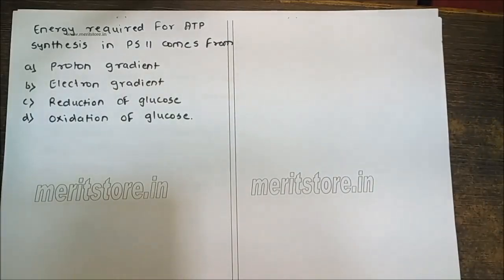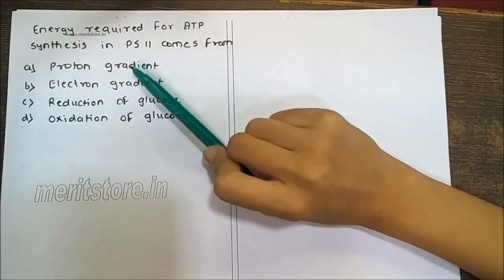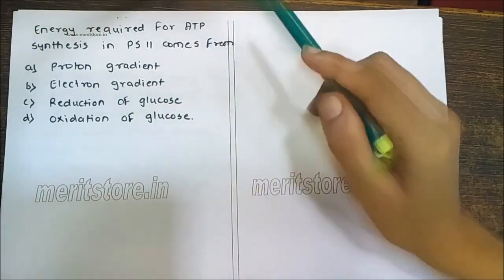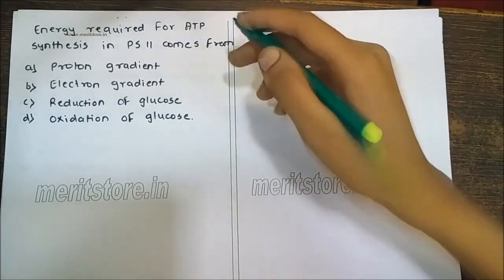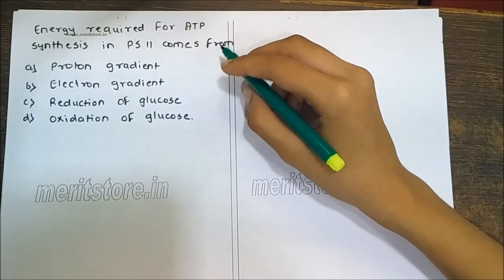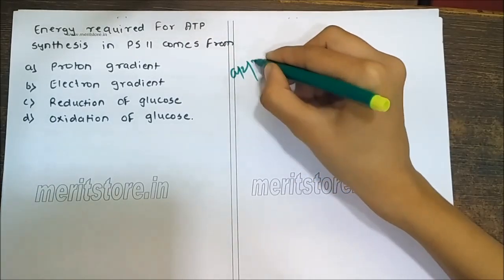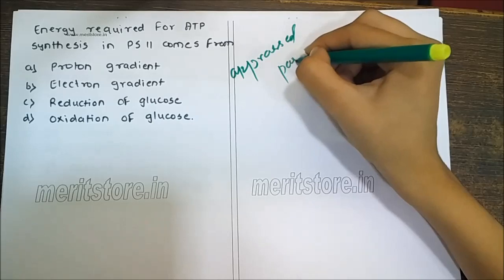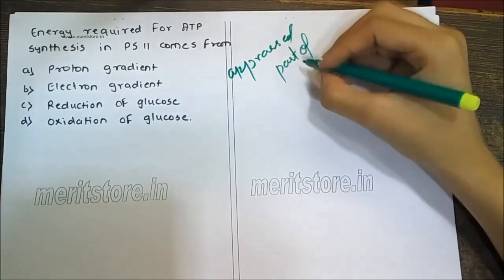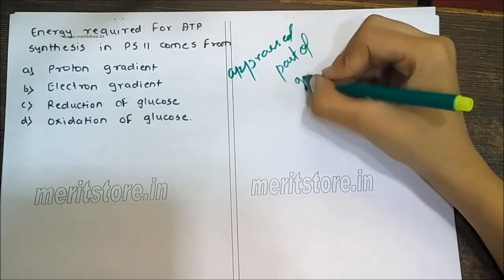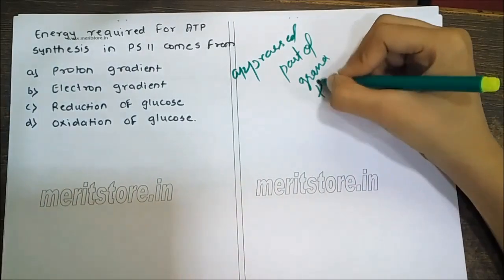Energy required for ATP synthesis in PS2 comes from: proton gradient, electron gradient, reduction of glucose, oxidation of glucose. PS2 is a photosynthetic pigment system along with some electron carriers that is located in the appressed part of grana thylakoids.